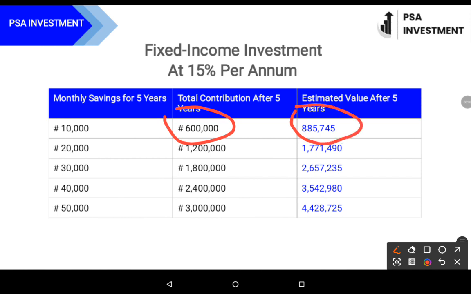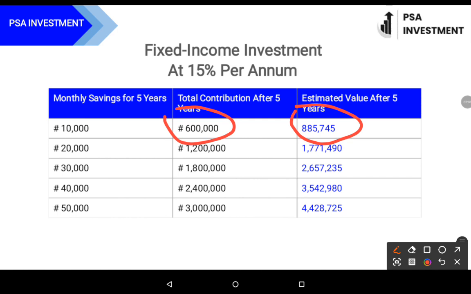885,000 naira approximately. Likewise, a person that contributes 20,000 naira monthly will save up to 1.2 million, but at the end of the day, the total value of the savings will result to 1.7 million, which is an addition of 500,000 over the period of 5 years.